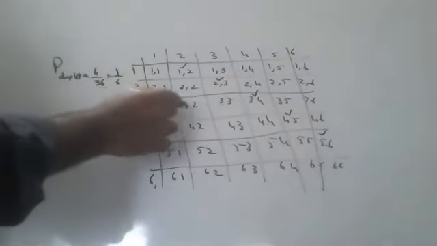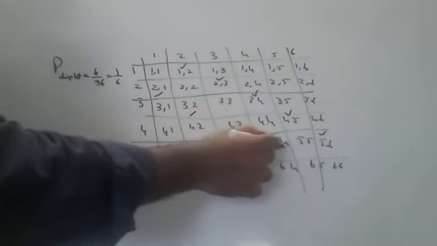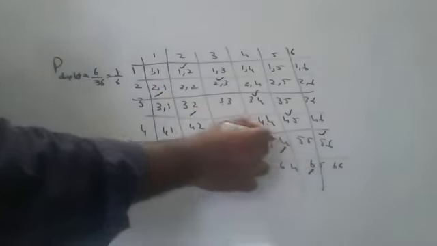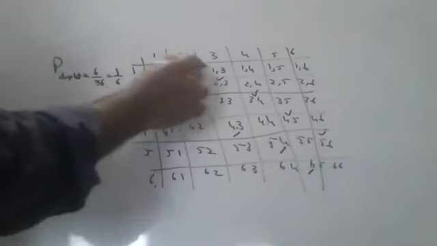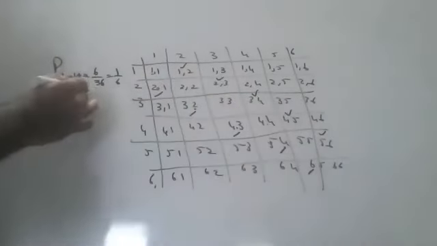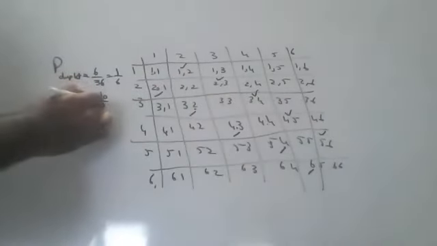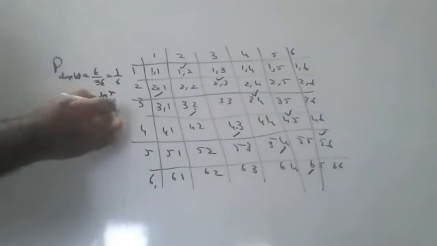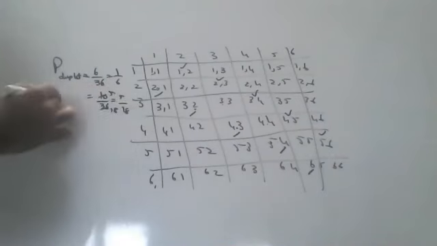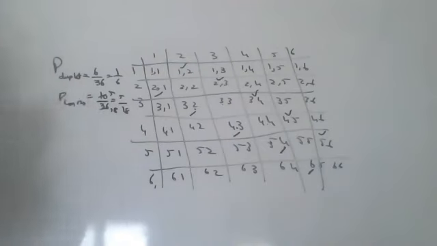Or 2 1, 3 2, 4 3, 5 4, 6 5 is also correct. So 10 by 36, that is 5 by 18, is the probability of getting consecutive numbers.